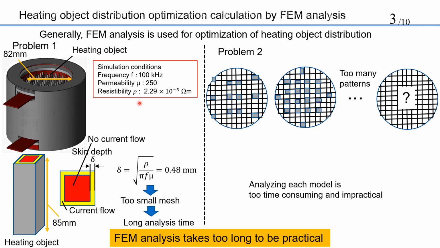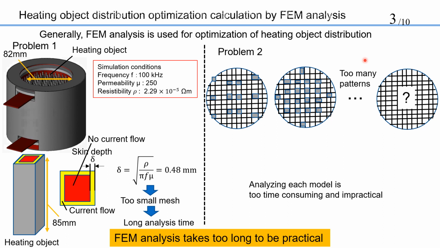Resistivity of the heating object is 2.29 × 10^-5. Using these values resulted in a skin depth of 0.48 mm. This length is fairly small relative to the scale of the catalyst. In other words, the mesh is too small, and the FEM analysis takes a long time.